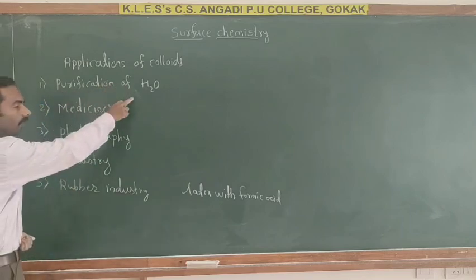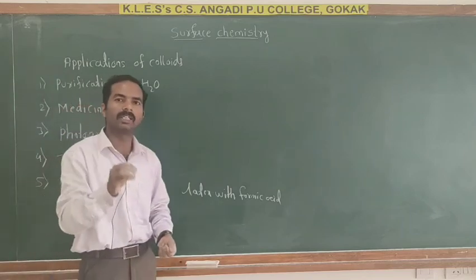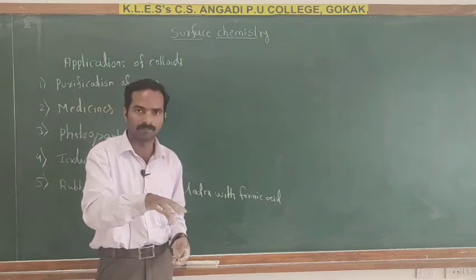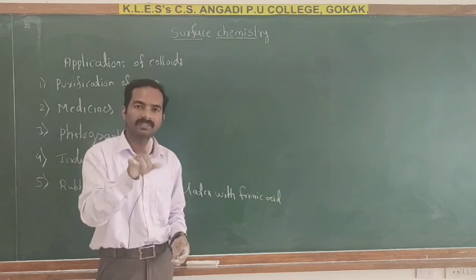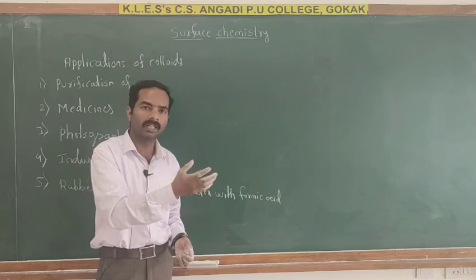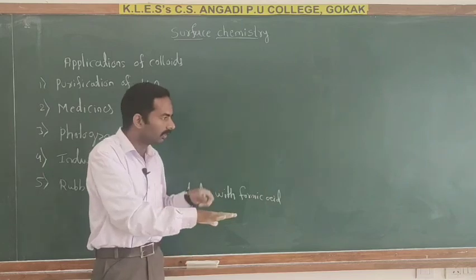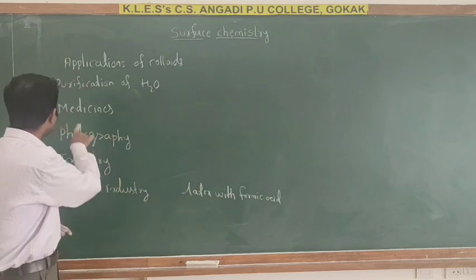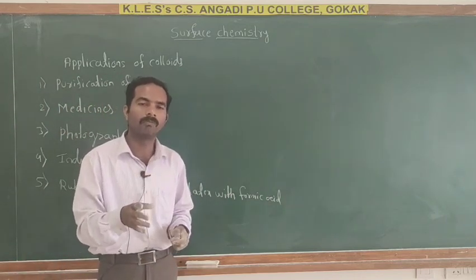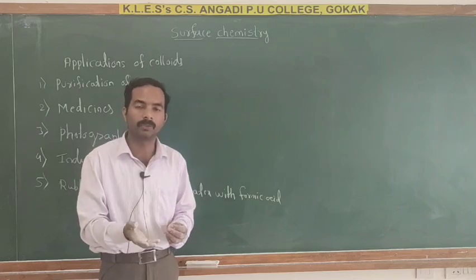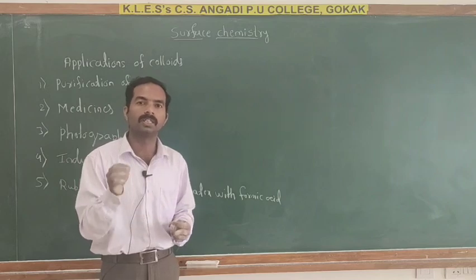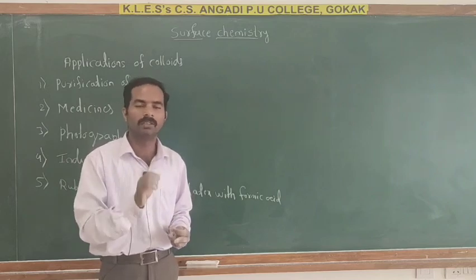So here these are the applications of colloidal solution. First one is purification of water. So here muddy water contains negatively charged colloids. By adding a little amount of potash alum, which furnishes Al+3 ions, these cause coagulation with the particles of clay, and the clay particles settle down, the upper water is clear. Second one, medicines. So here the medicines are used in colloidal form because they are more effective due to large surface area. For example, colloidal gold solution is used in intramuscular injection.